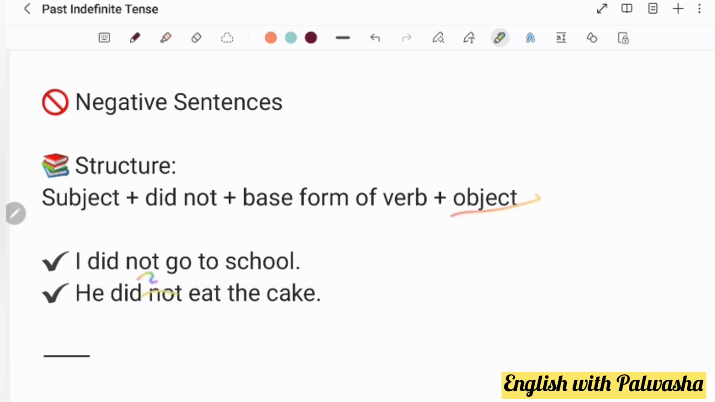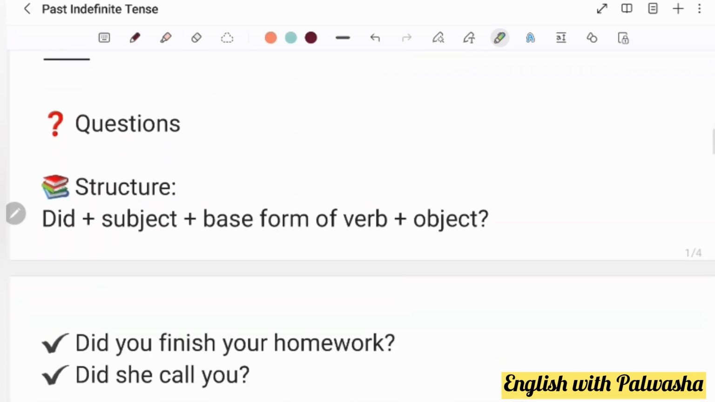For example, I went to school. It's a sentence. I did not go to school. Negative mein it's going to be I did not go to school. Or he did not eat the cake. It's not going to be ate. It is going to be the first form of verb, eat the cake. I hope it's quite clear to you now.